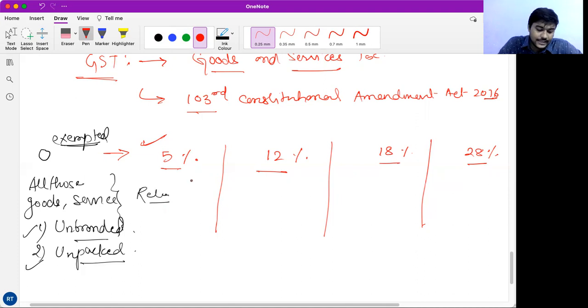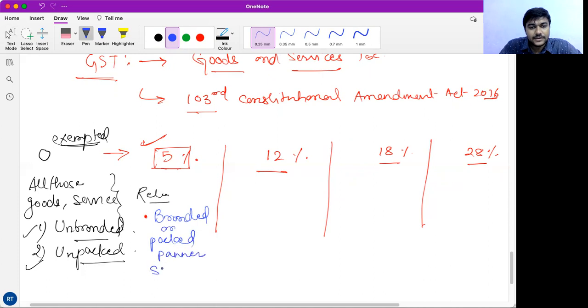Recently we have seen the controversy that branded or packed paneer and skimmed milk have been brought under GST, in the 5% slab. That is current affairs.